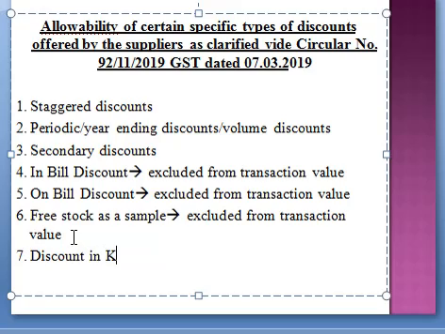Discount in kind excluded from transaction value. Right. So these are just some of the few examples which you could remember. If you find such kinds of words in your question paper, then directly eliminate the same, as these are part of exclusions. Now let's move to the next section.